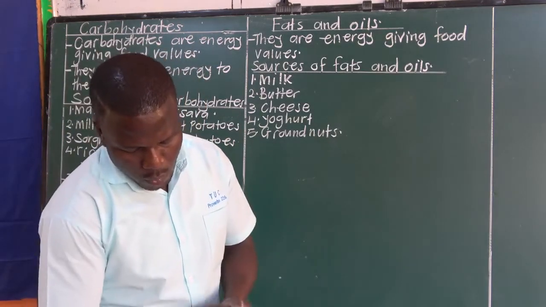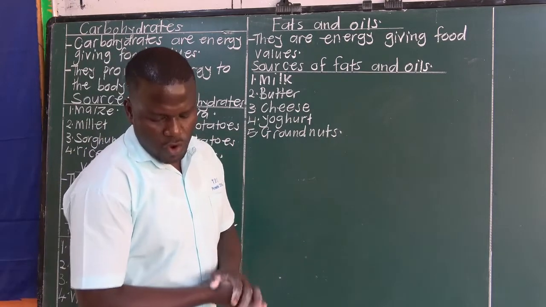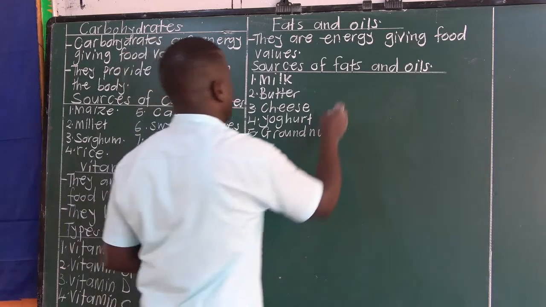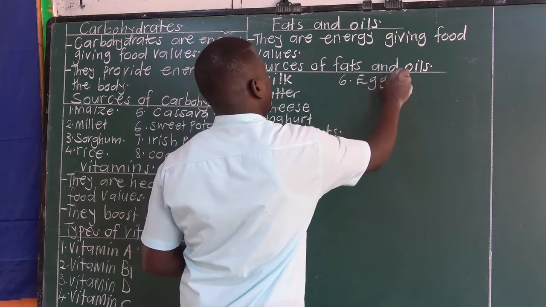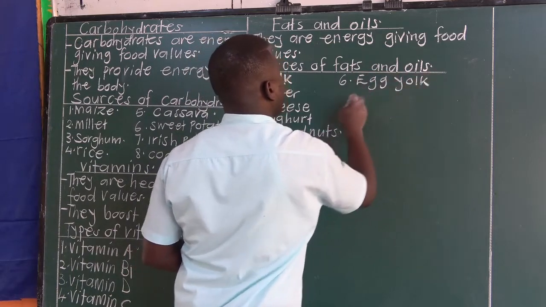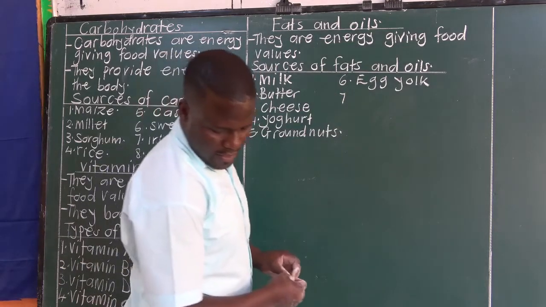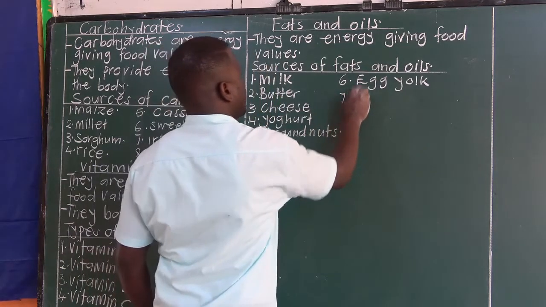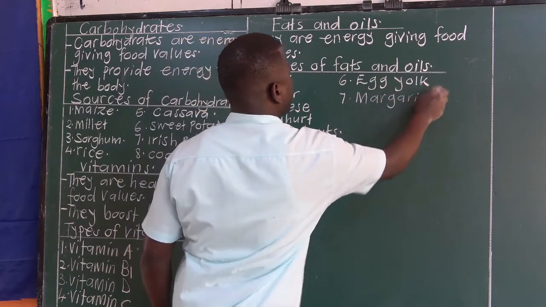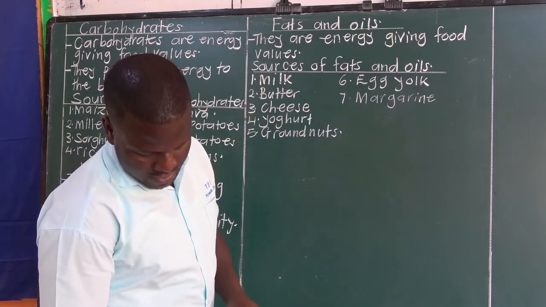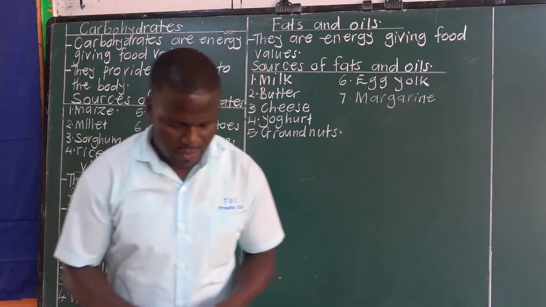So when you take milk, butter, cheese, egg yolk, we can add egg yolk. Egg yolk has fats. Then we have what is called margarine, or blue band.